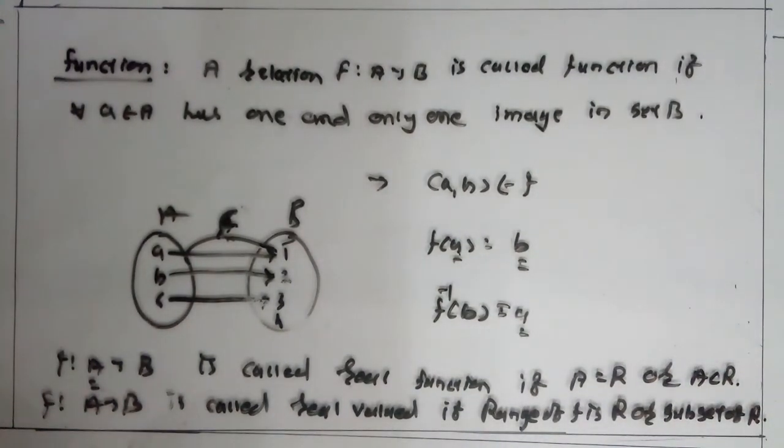Then the given function is said to be a real valued function.